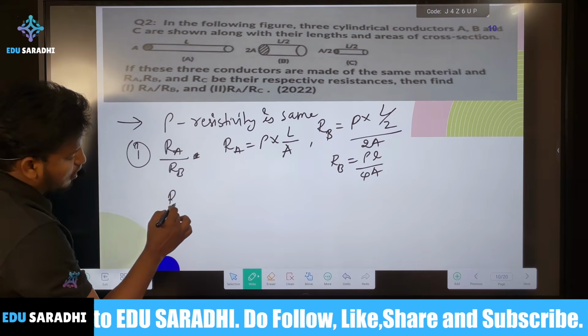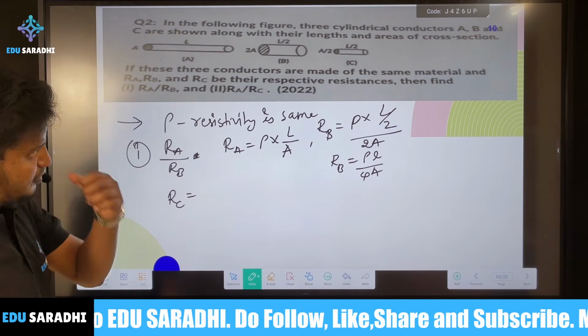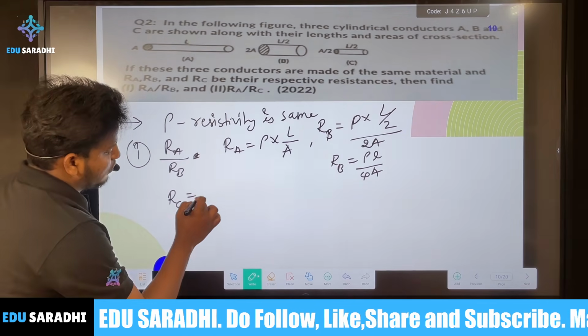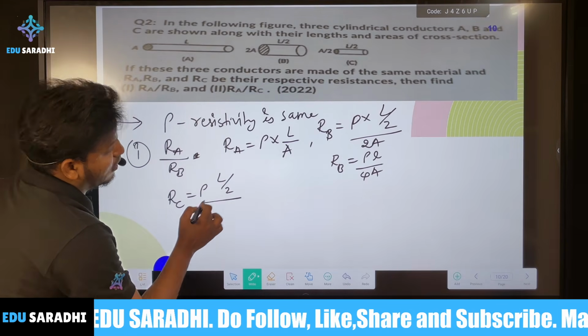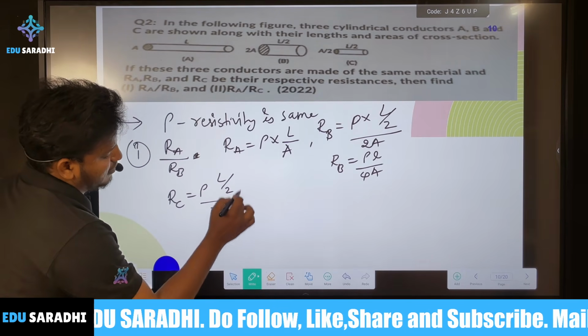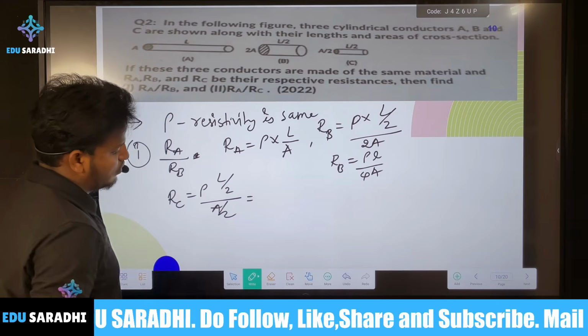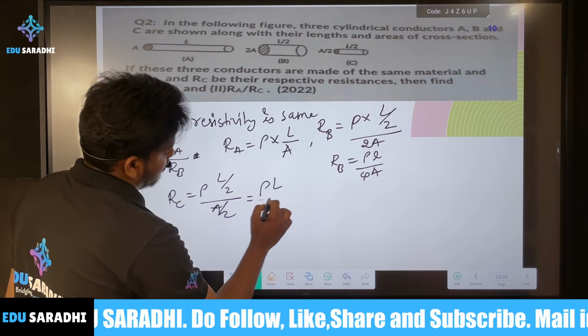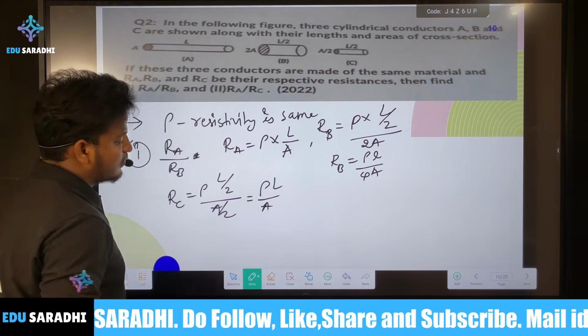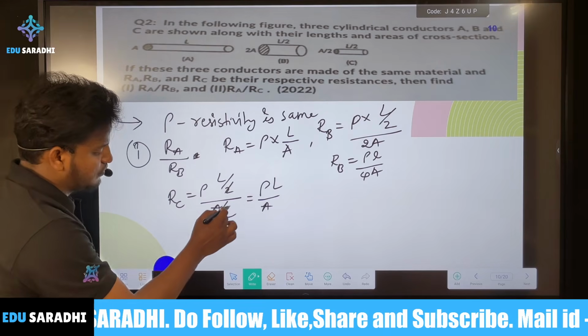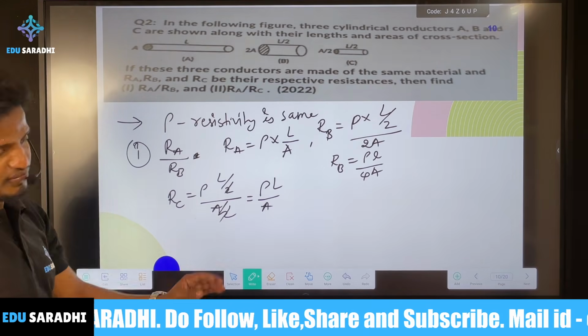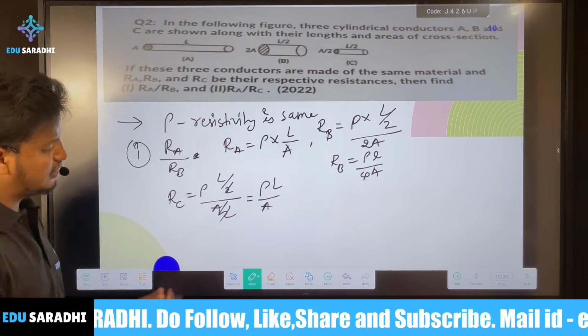Then Rc: they gave rho, L by 2 and area A by 2, so this equals rho L by A, because the 2 comes up and down and gets cancelled.